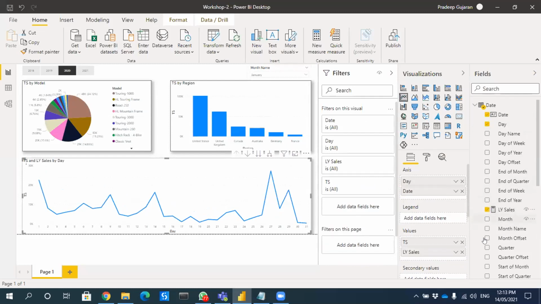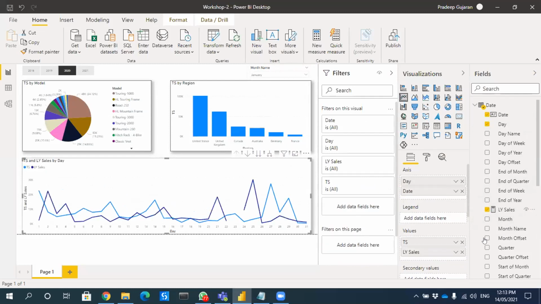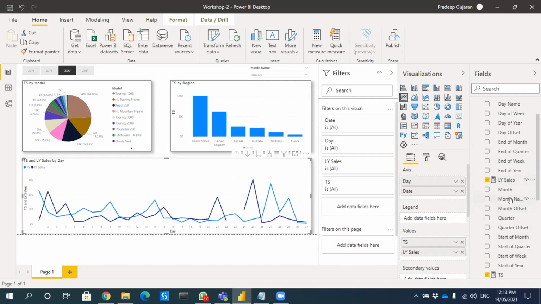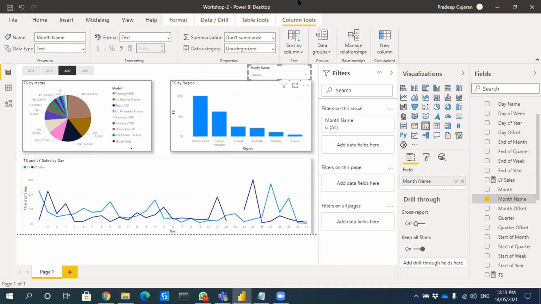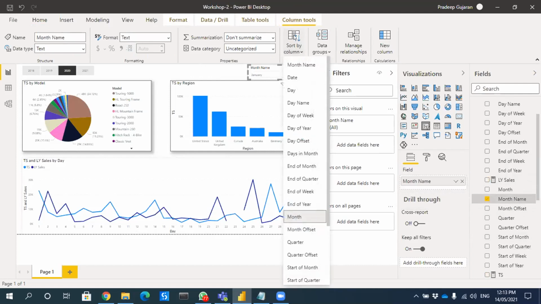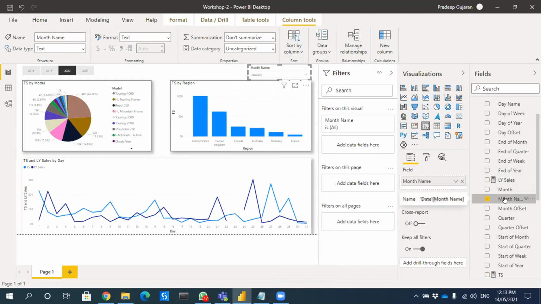So it is under format. Which one? The same thing which you had shown. Okay, one second, let me show it again. Once you select month name, go to column tools. Under column tools, sort by column. Then you have to select the month. I'm not seeing column tools now. Click the month, then you will be able to see. Okay. Now it is there. Yes. Okay, thank you.